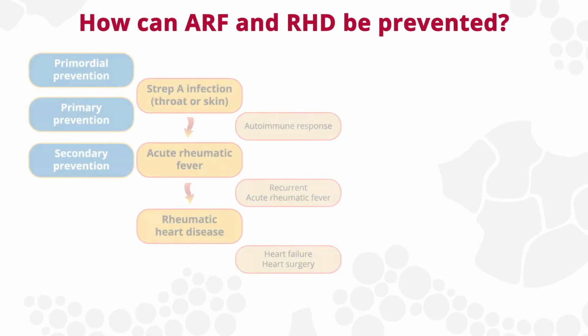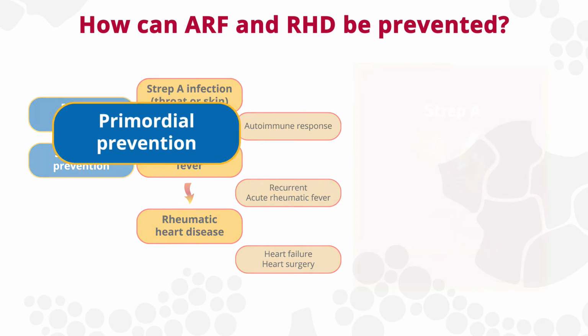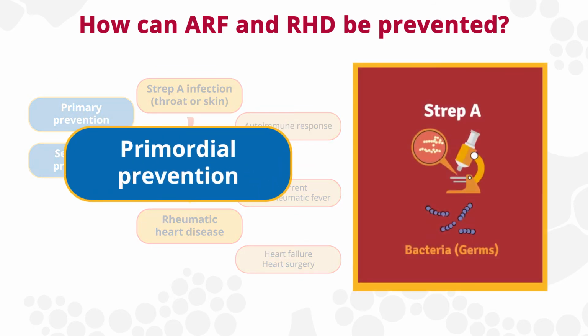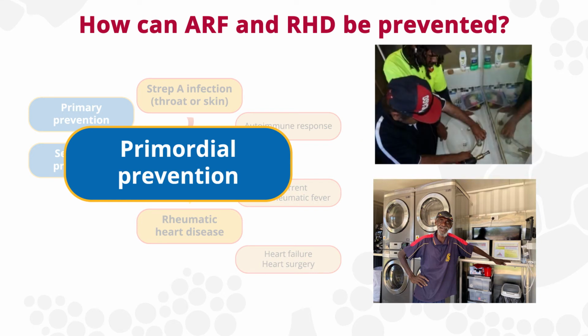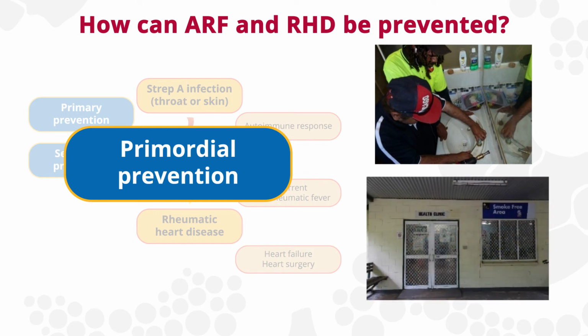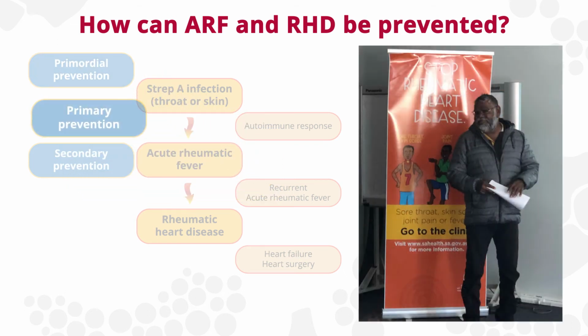How can ARF and RHD be prevented? There are opportunities to prevent ARF and RHD along the disease pathway. Primordial prevention aims to reduce the risk of Strep A infections. This is related to the social determinants of health. Primordial prevention of Strep A infections includes healthy housing and sanitation, reduced household crowding, and reliable access to washing facilities and health services. In some communities, environmental health officers support these healthy environments.